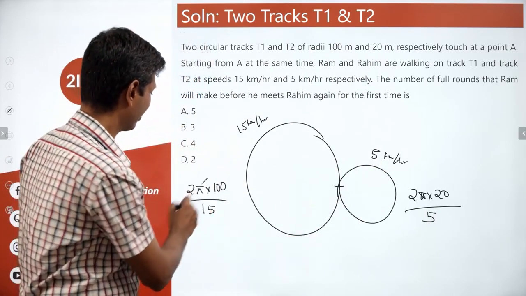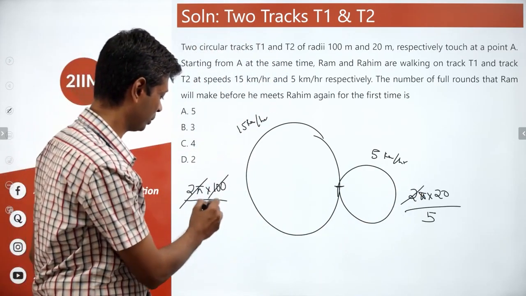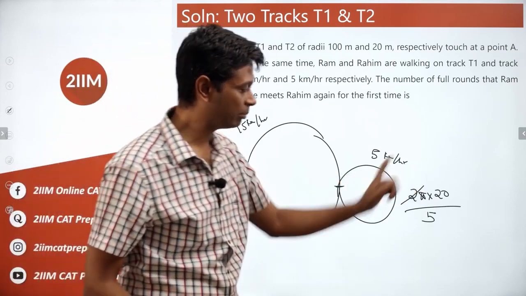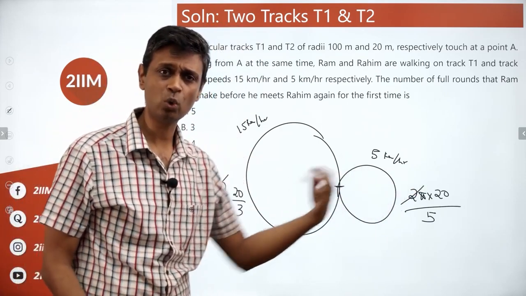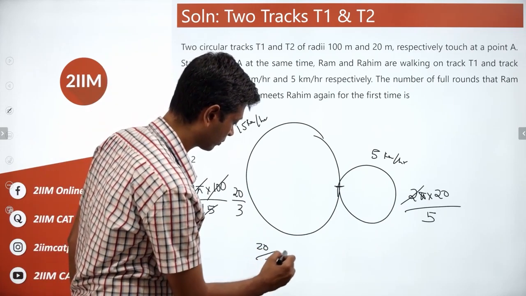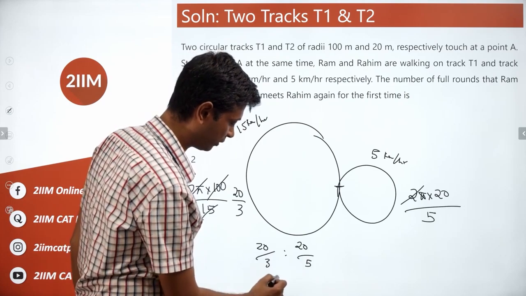The 2 pi gets knocked off. This is 100 by 15. Let's knock it off. This is 20 by 3. This is 20 by 5. Right? So, this is to that. Ratio of time taken is 20 by 3 is to 20 by 5. Or 1 by 3 is to 1 by 5, or 5 is to 3.